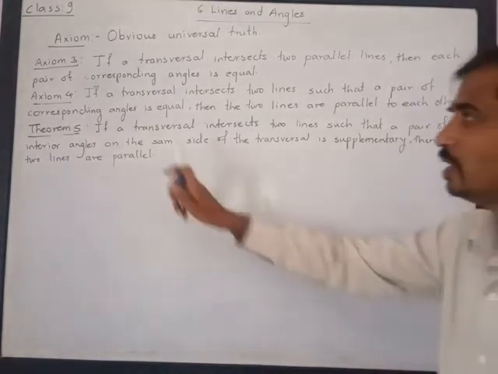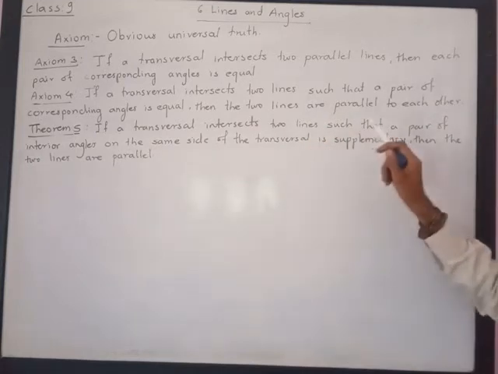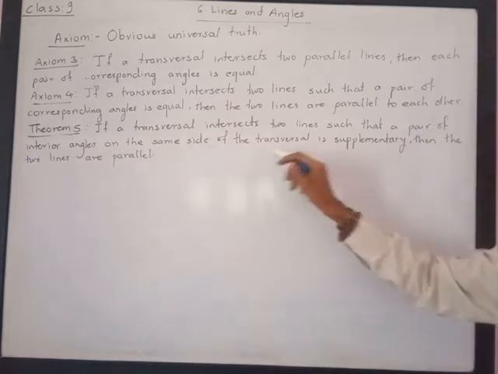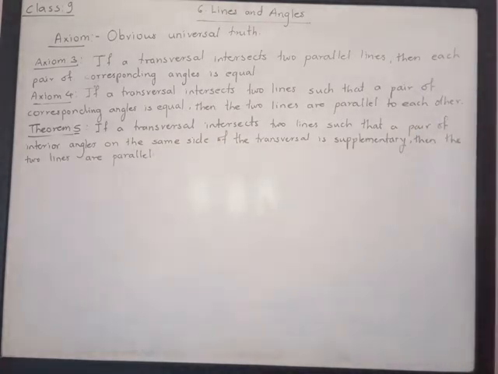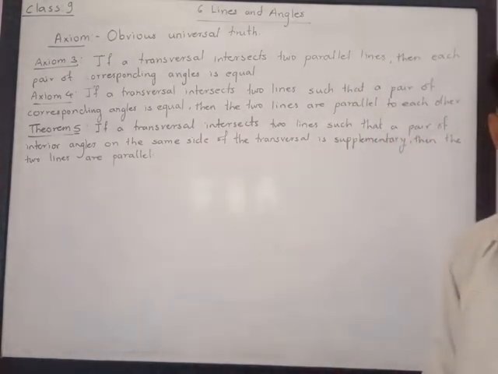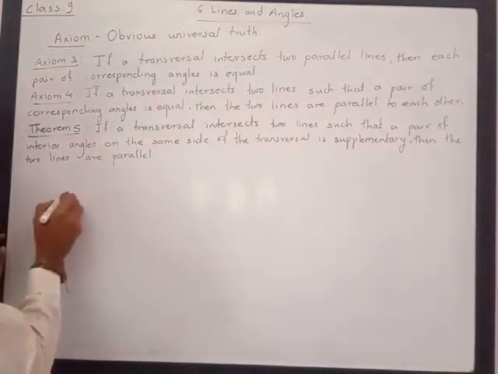So, what is given? We are given a transversal intersecting two lines in such a way that a pair of interior angles on the same side of the transversal is supplementary. This is what is given to us. Then the two lines are parallel. This is what we have to prove. We have to prove those two lines are parallel. So let us write whatever is given.